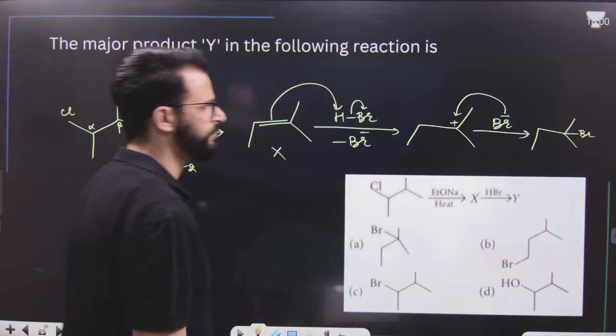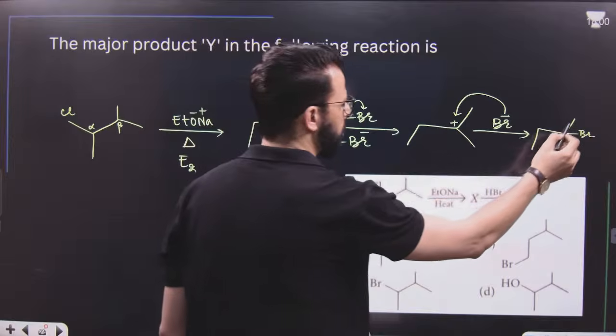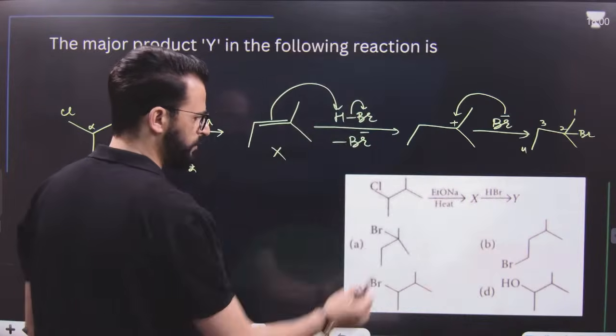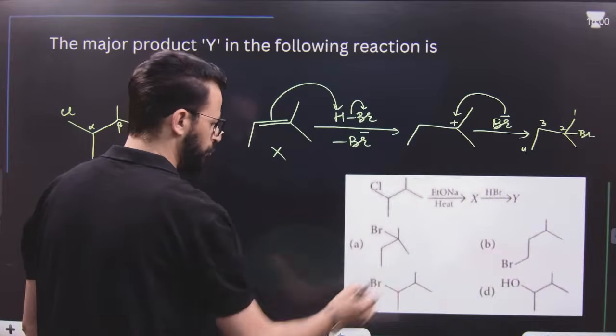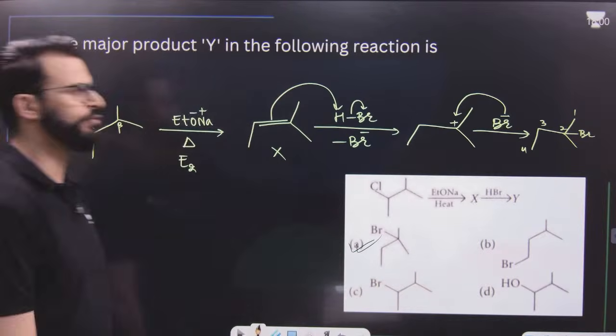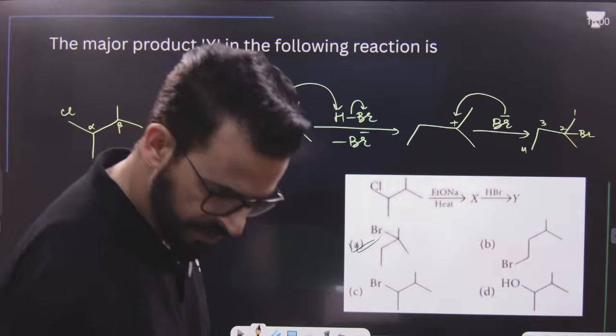That means ethyl, methyl, methyl, and bromine. That means it is 1, 2, 3, 4: 2-bromo-2-methylbutane. That means it's option 1. Option number 1 is the right answer, dear students.